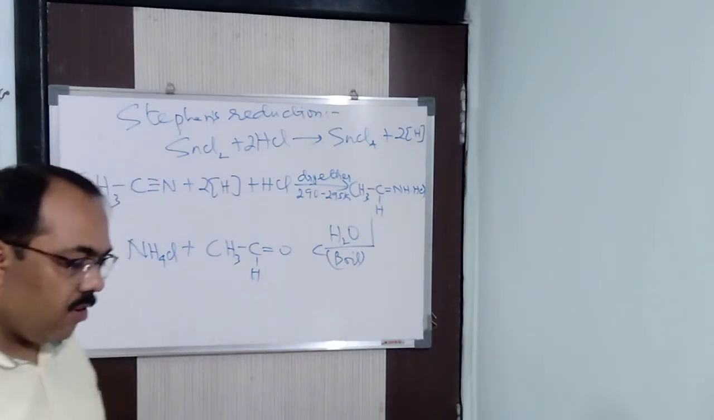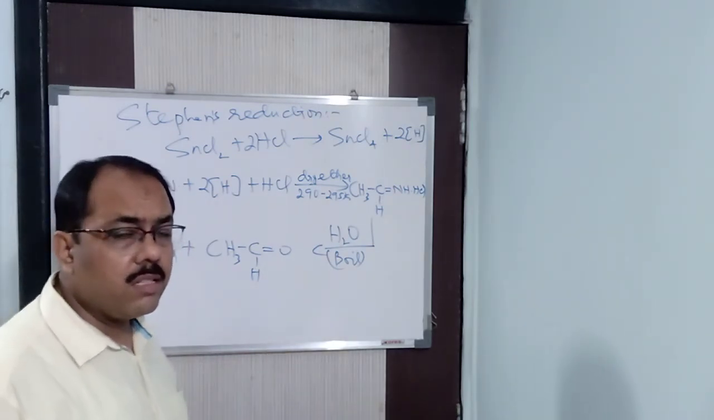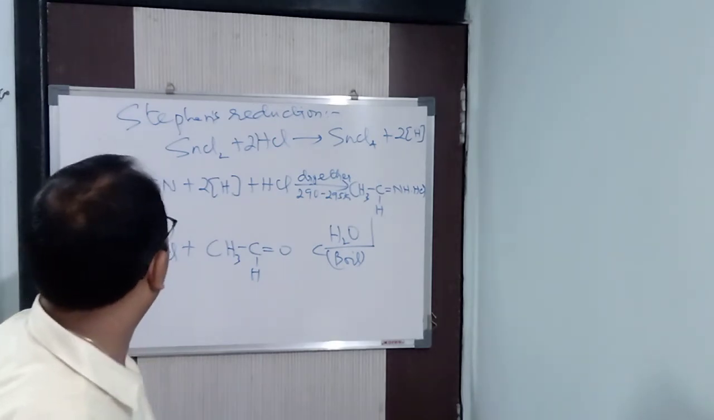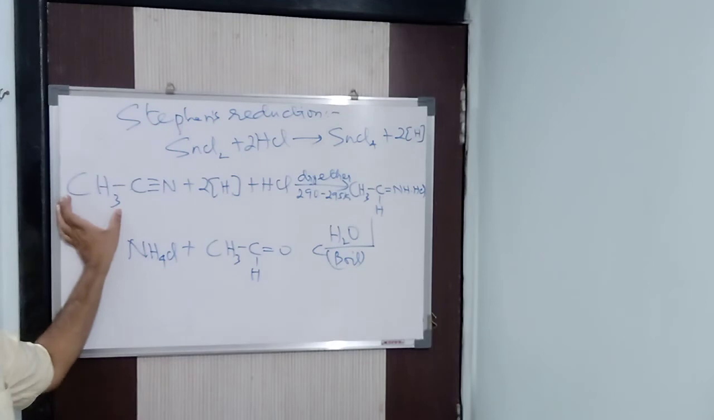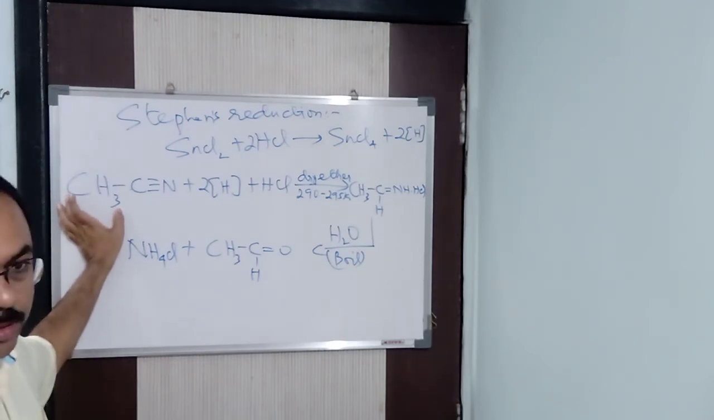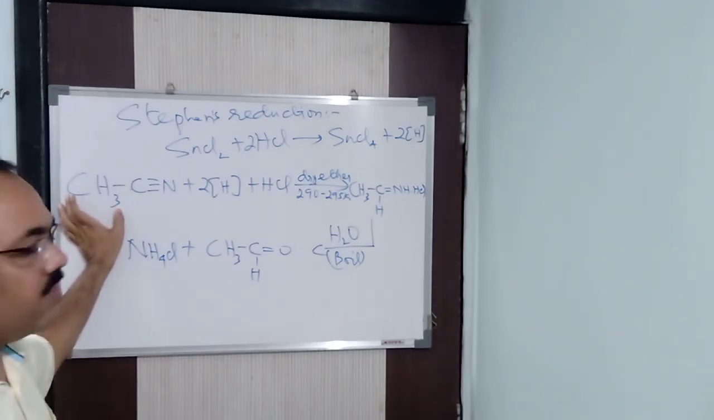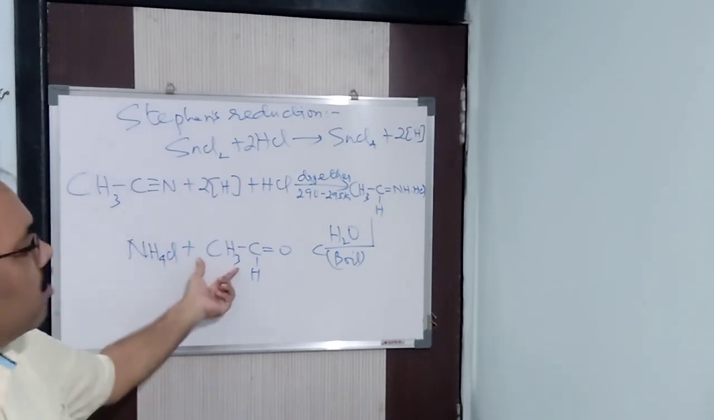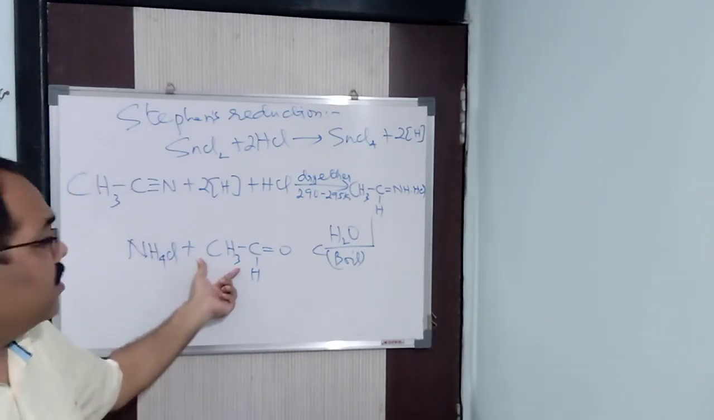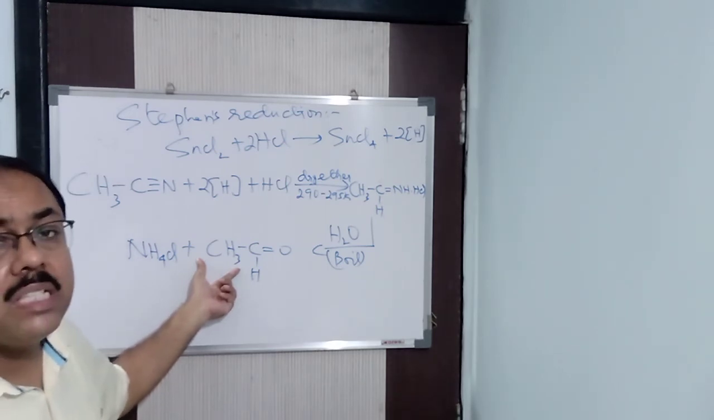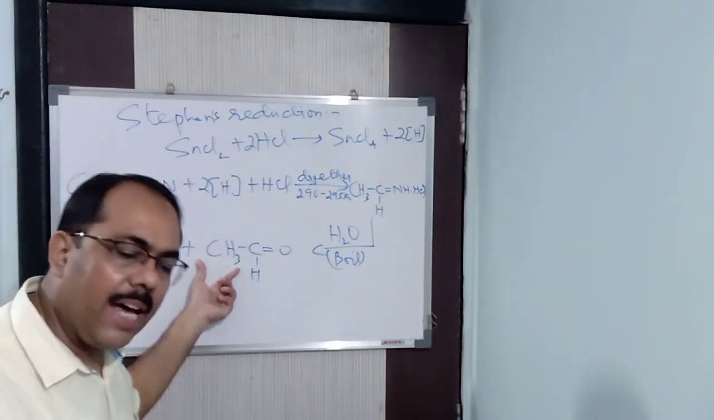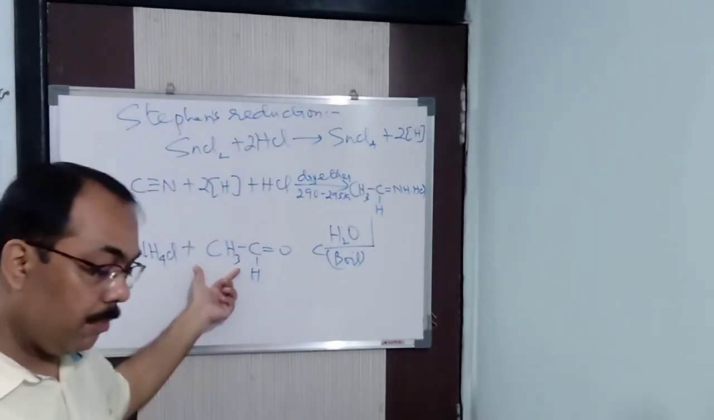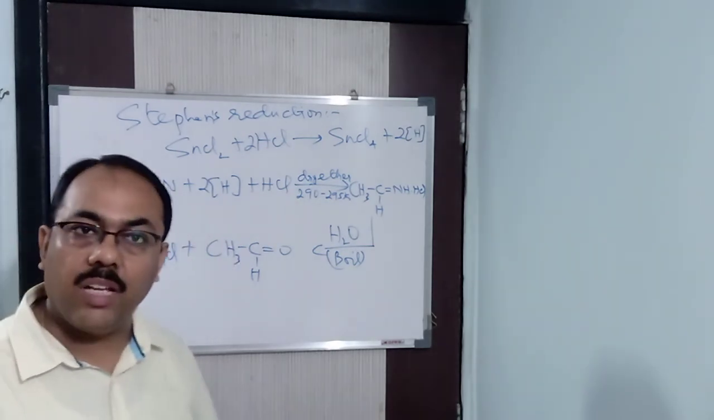Clear? Now, if you want, you can also take an aryl group here. Replace this CH3 group and put an aryl group. Aryl means benzene ring. C6H5CN, that is benzonitrile. If you take benzonitrile, what am I going to get here? Here also C6H5, that is nothing but C6H5CHO. What will I be getting? Benzaldehyde. So you can prepare aromatic aldehydes, aliphatic aldehydes, as well as ketones by this method.